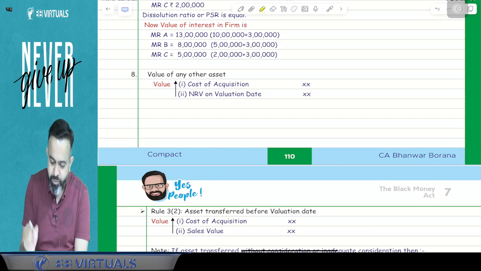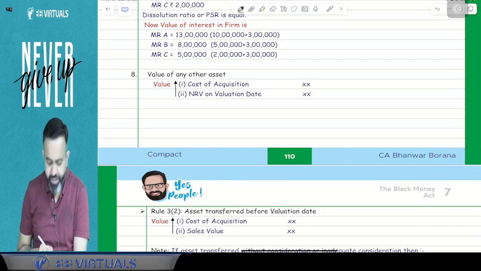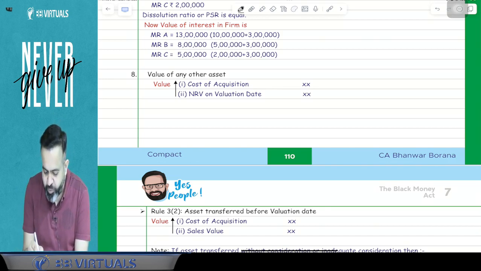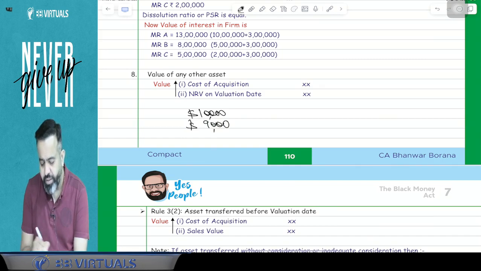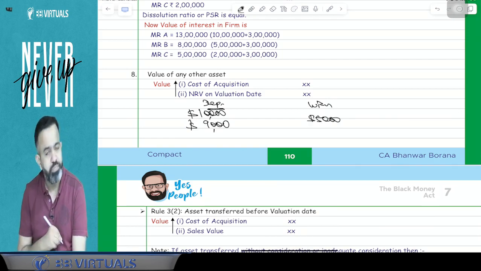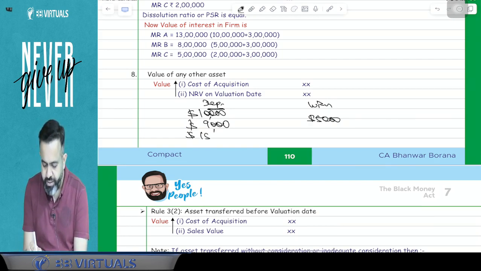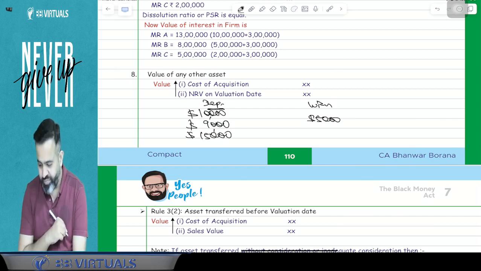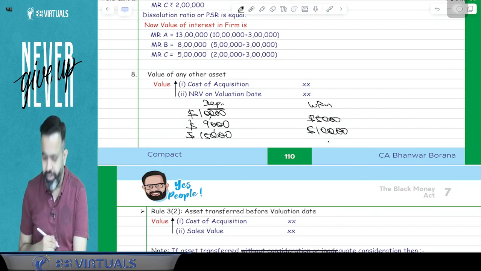So in simple words, suppose I am having one bank account in a Swiss bank or any foreign bank, and suppose first I have deposited $10,000. After that I have deposited $9,000. Suppose I have withdrawn also, $5,000. After that I have deposited some $15,000 also. Now I have withdrawn $10,000 and spent it somewhere in a foreign country.